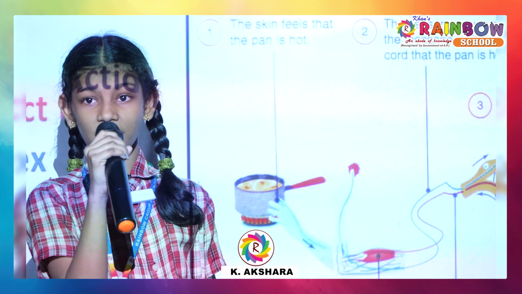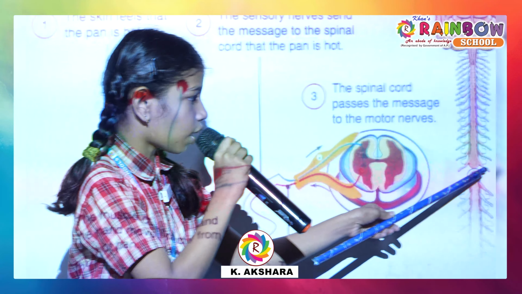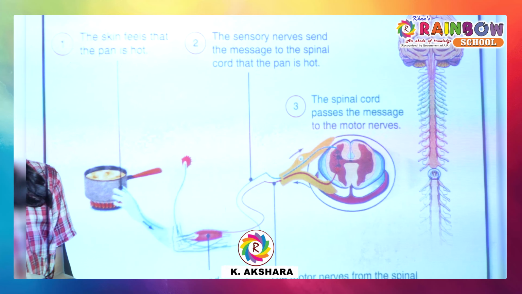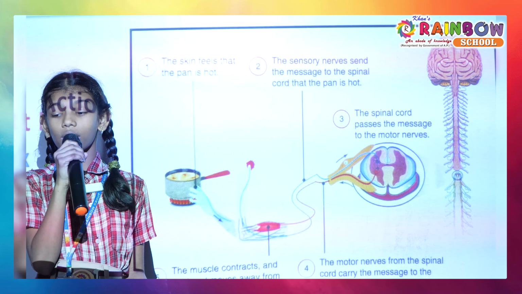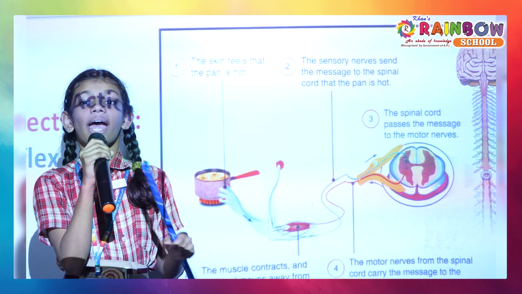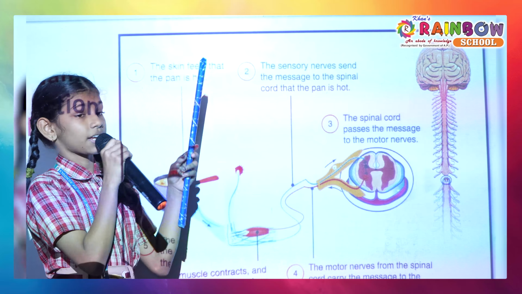The transfer of messages in this case occurred within the sense organs and the spinal cord. Hence, they are controlled by the spinal cord. Some involuntary actions that are quick, automatic and not under the control of the brain are called reflex action.